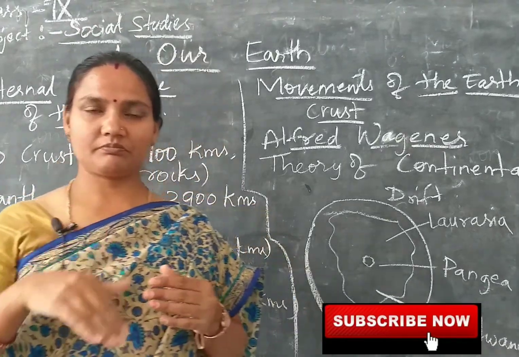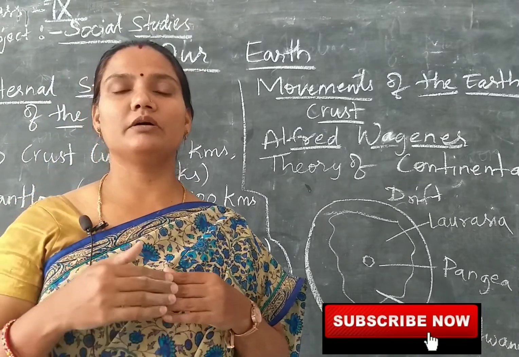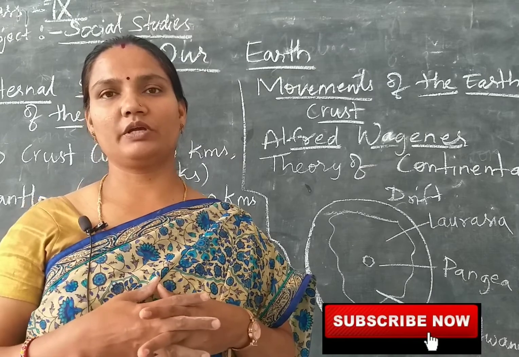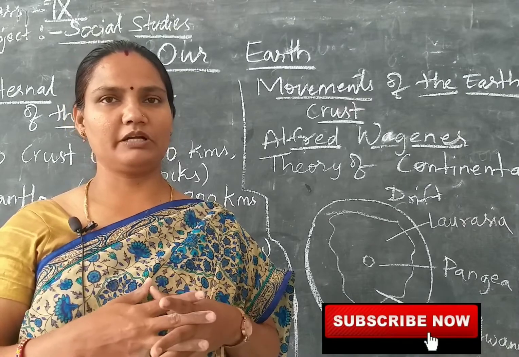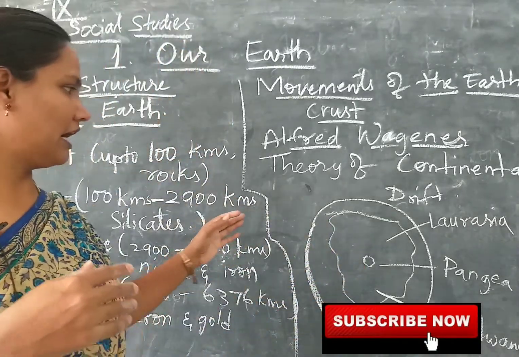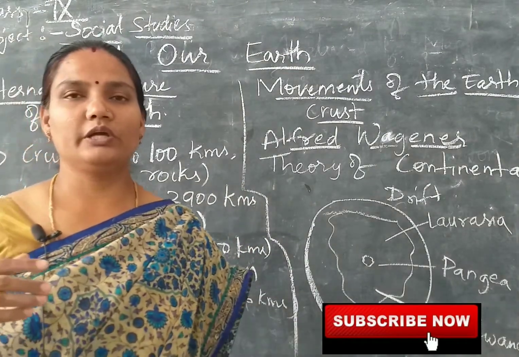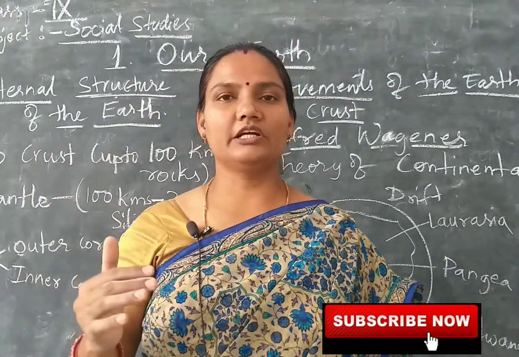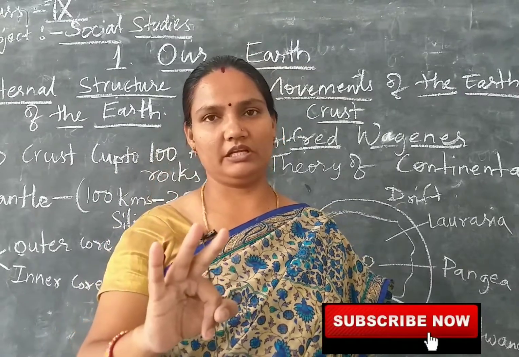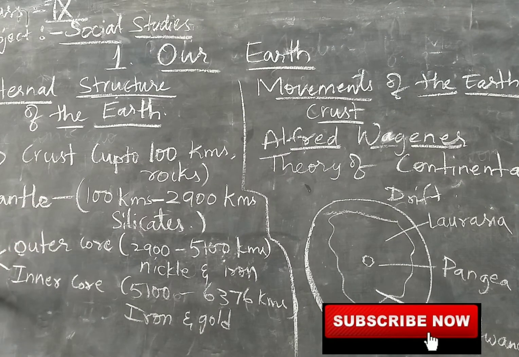And then once you start going deep inside the Earth, after the crust you find the mantle. This layer is also very hot, but it is not as hot as the core, and after that you find the core inside the Earth. So in this way the Earth's internal structure is divided into 3 layers. Those are crust, mantle and core, and again in this core you have outer core and inner core.